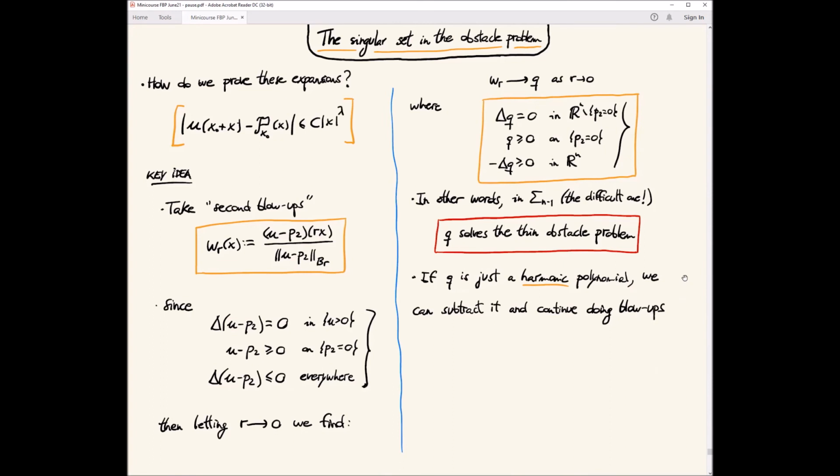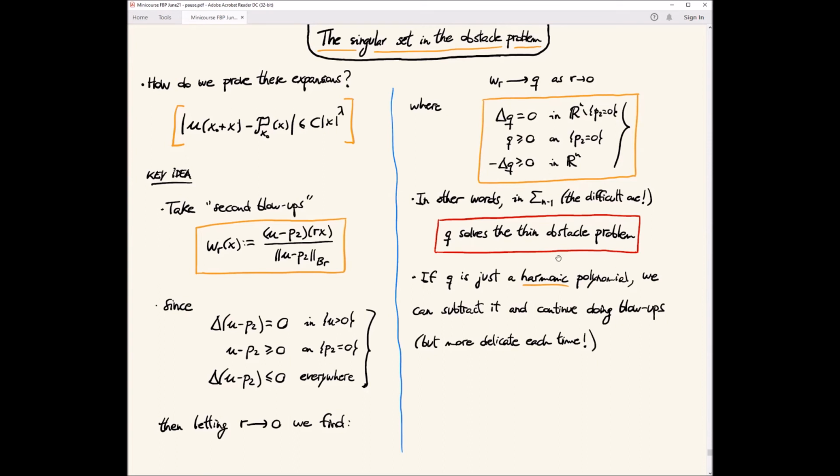While you get harmonic polynomials, you can continue improving the expansion. If you get a non-trivial solution to the thin obstacle problem, then you have to stop because these will not be polynomials anymore, and all the previous arguments do not work.